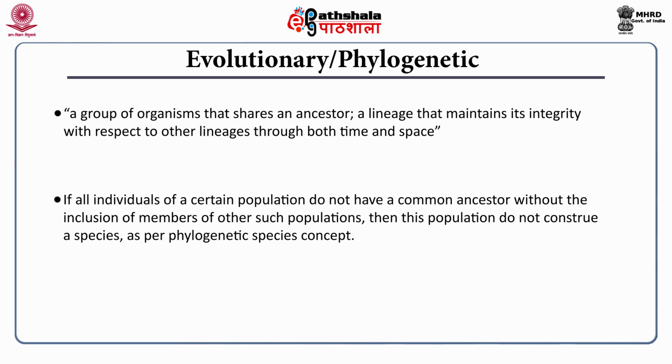If all individuals of a certain population do not have a common ancestor without the inclusion of the members of other such populations, then that group is no more called a species according to the phylogenetic species concept. And this particular evolutionary phylogenetic species concept is a direct extension of Darwin's theory of evolution. This is the most popular concept used across various disciplines in biology as well as in environmental science, biodiversity and so on and so forth.